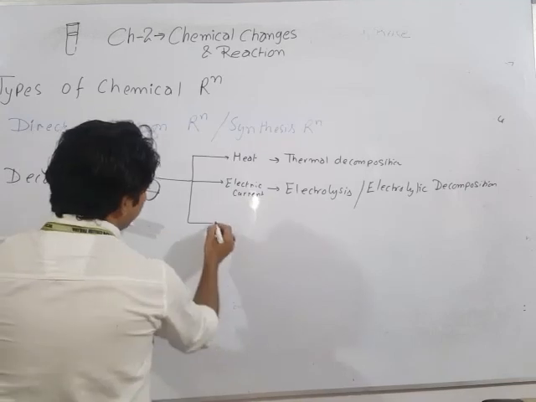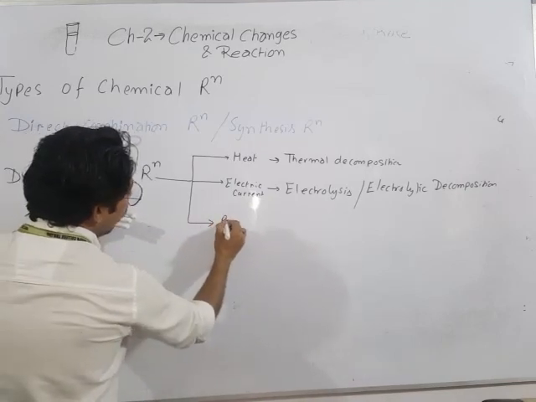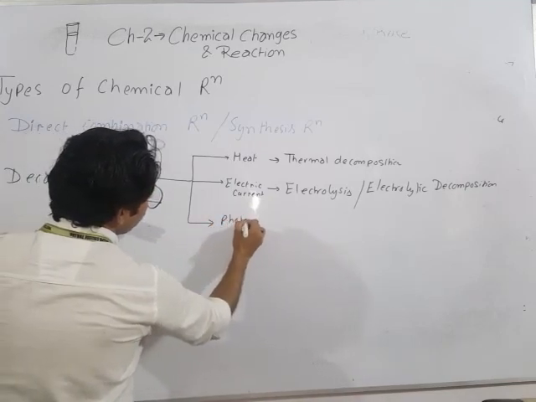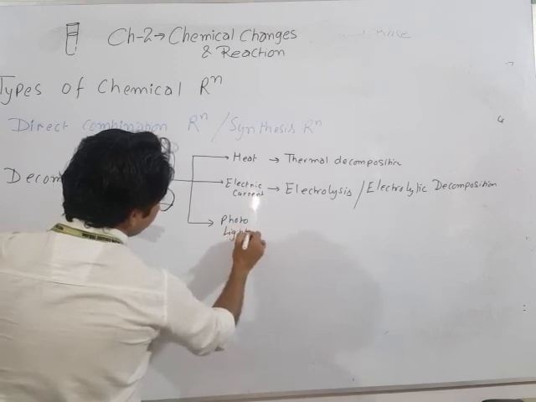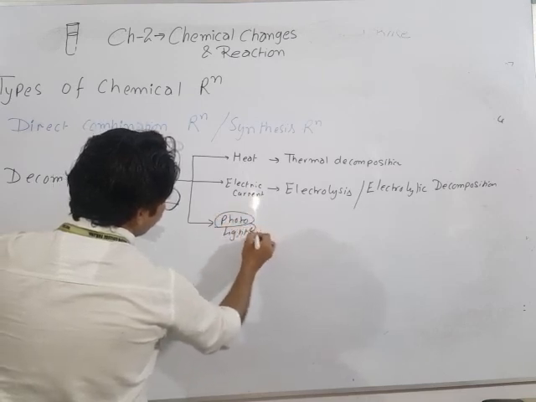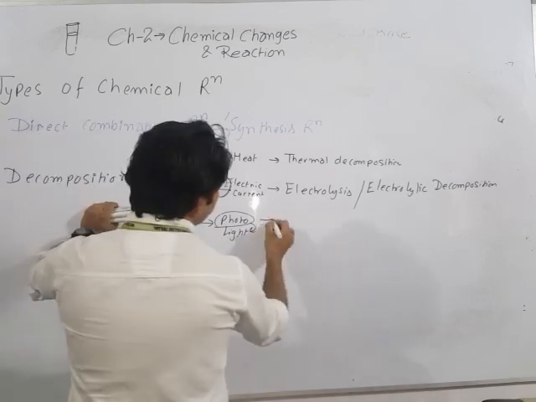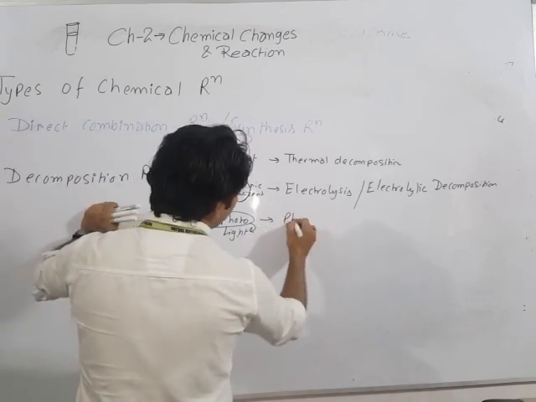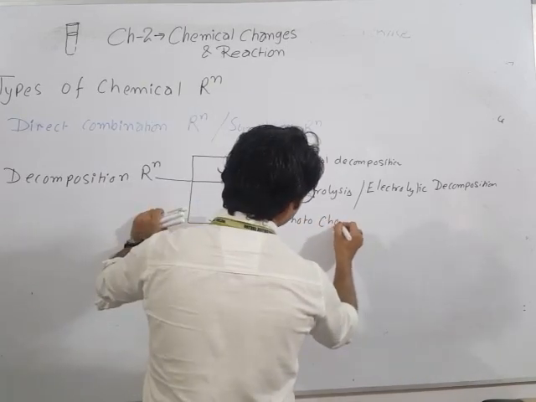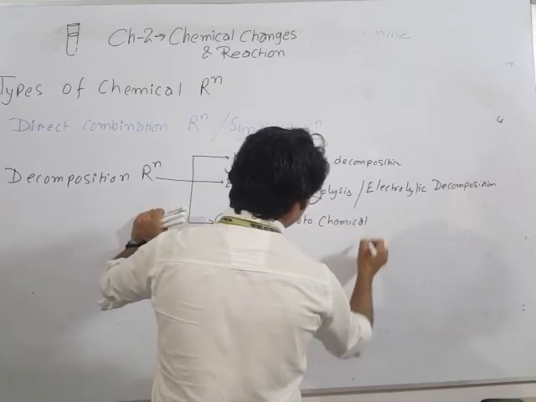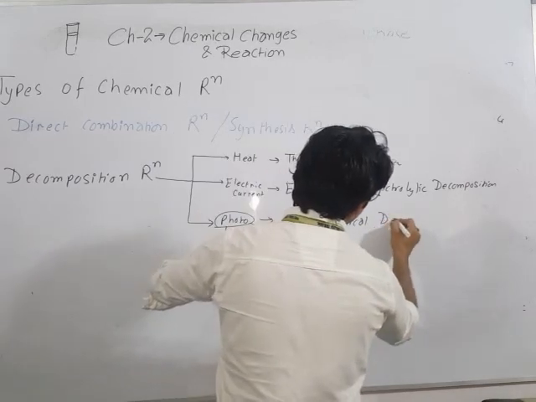Next one here, photo means light. Photo means light. So photochemical decomposition.